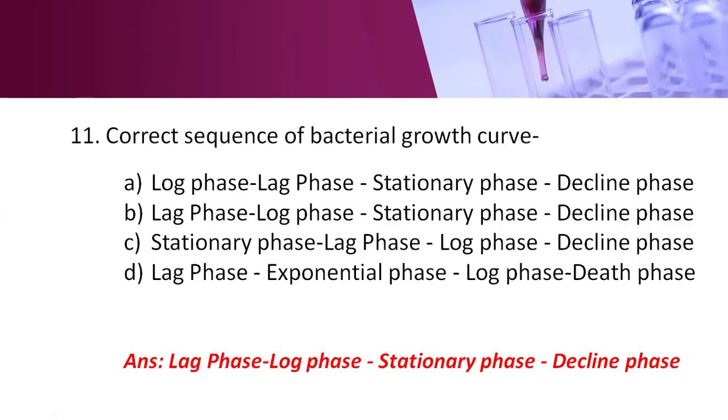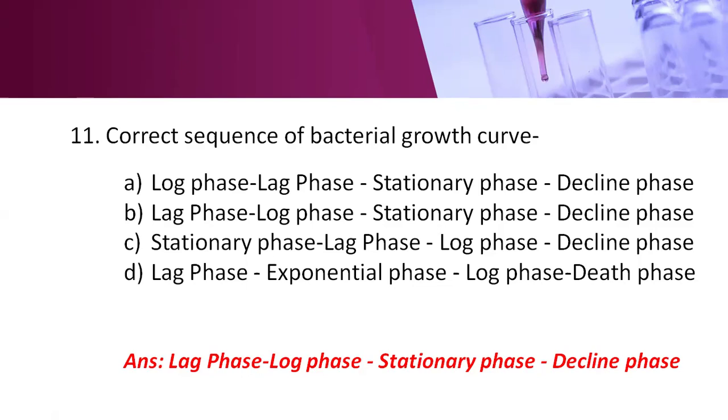So here, the bacterial growth curve. One bacterium divides into two daughter cells. That process is called binary fission. There are four phases in the bacterial growth curve. The first phase is the lag phase. The lag phase is the longest phase, and in this phase there is no increase in the cell number. In the lag phase, the bacteria try to adjust to the new environment.